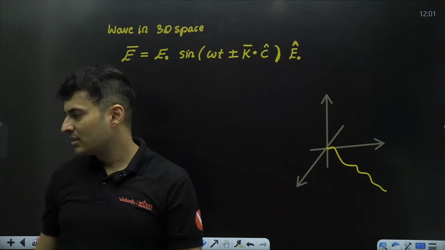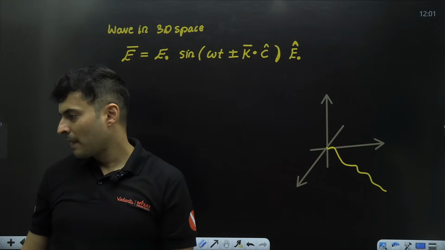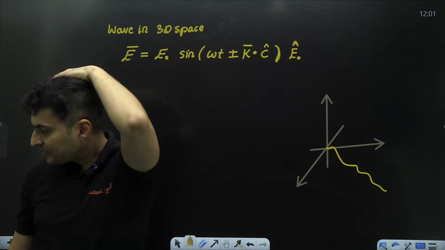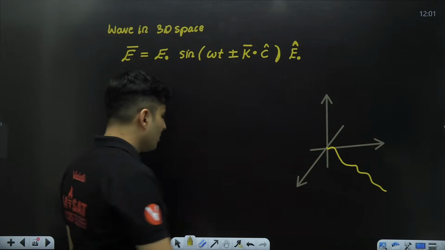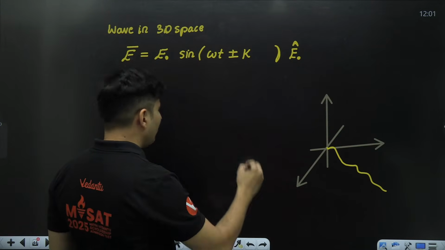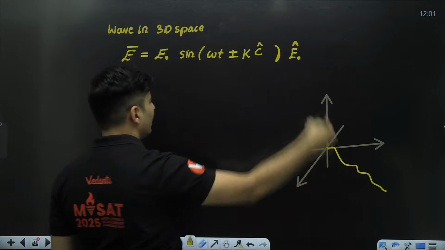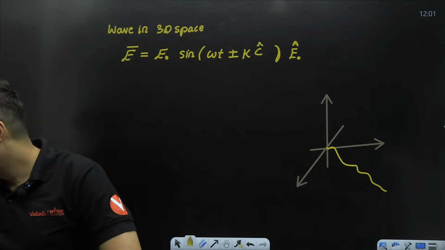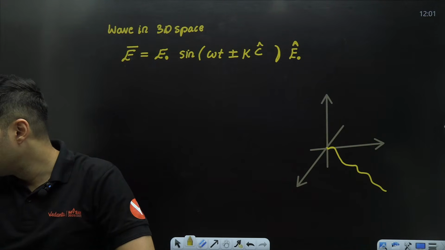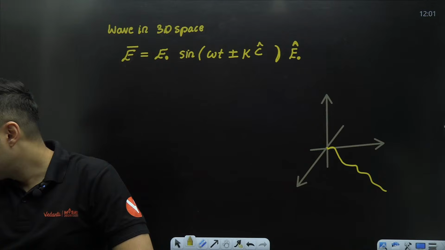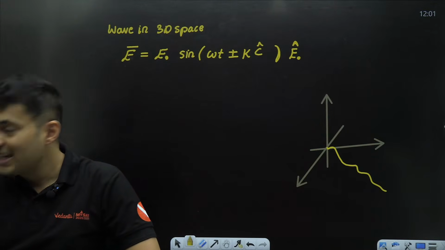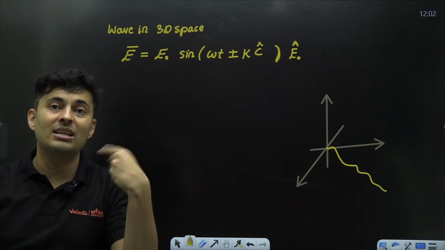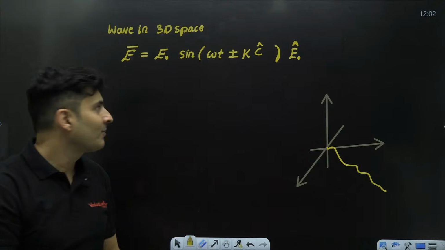Basically, that's what it is. Or you can forget that dot product, just put kc hat magnitude over there for now. So that 3x plus 4y is basically the direction in which the light wave is going.